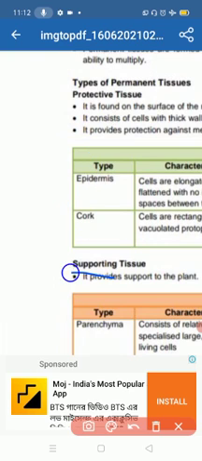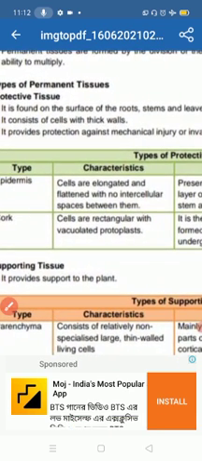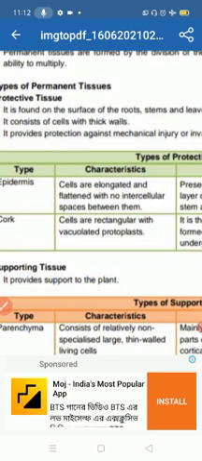Here are the characteristics of epidermis. Cells are elongated and flattened with no intercellular space between them. Intercellular space means when two cells have a space between them. When the two cells have no gap, that means no intercellular space is seen.